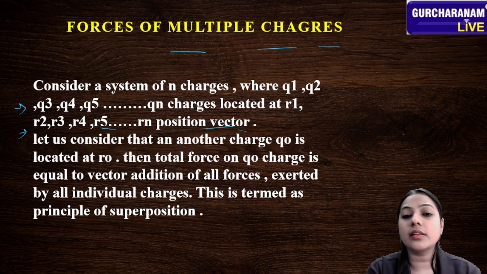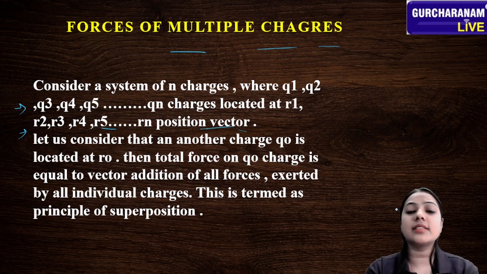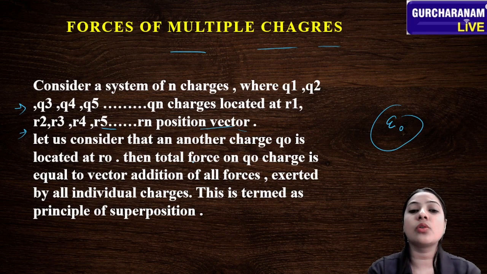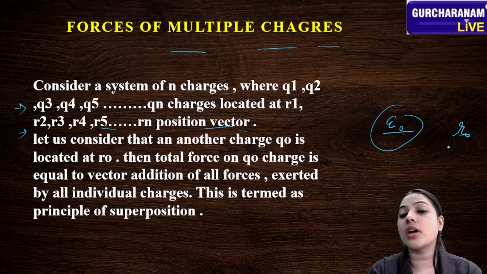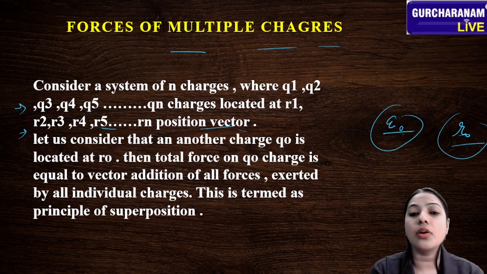Why are we taking vectors? Because we are talking about Coulomb's law in vector form now. So that's why we are talking about position vectors. Let us consider another charge Q naught located at R naught. All the charges Q1, Q2, Q3 are located at R1, R2, R3. Now we consider a Q naught charge located at R naught.